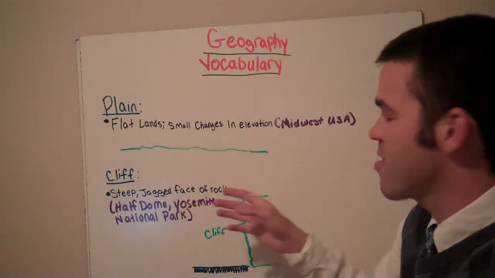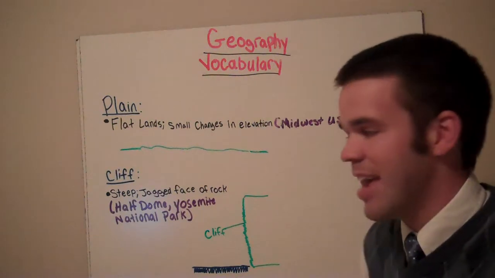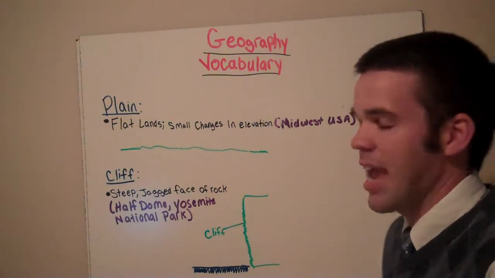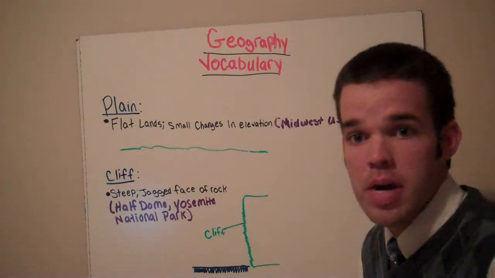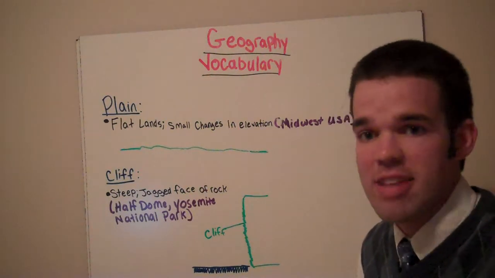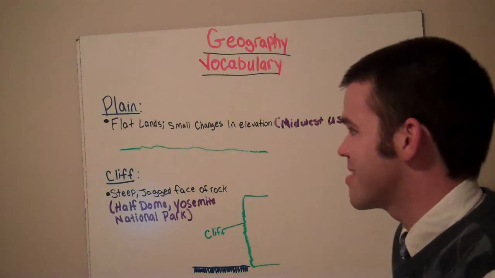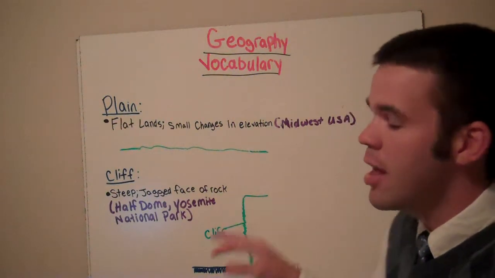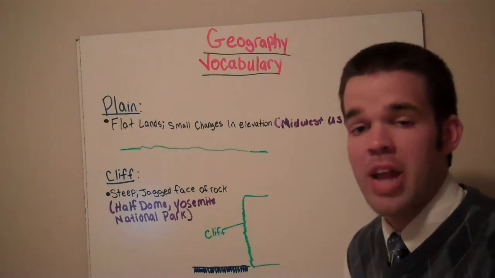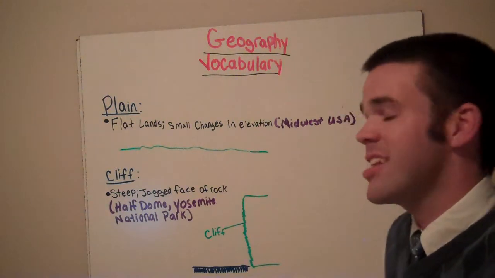Most of these plains are located in the Midwest United States, in Kansas, Nebraska, Oklahoma, Texas, North Dakota, South Dakota, and areas in the middle part of the United States. In this area, it is most famous for its tornadoes and the Dust Bowl. Now, what is the Dust Bowl?